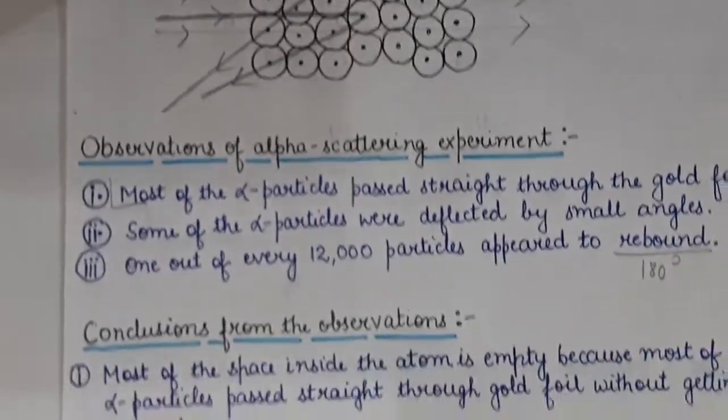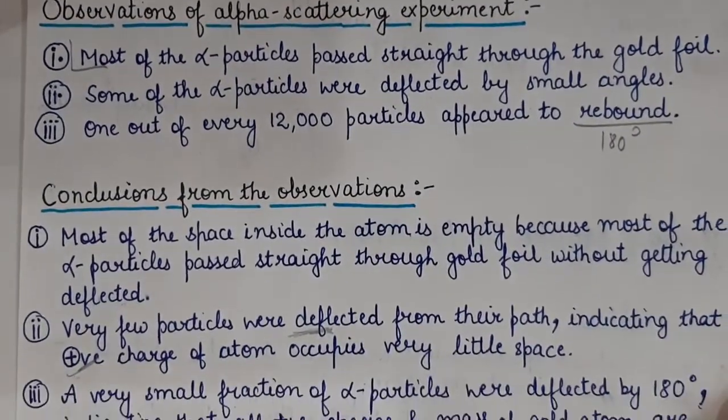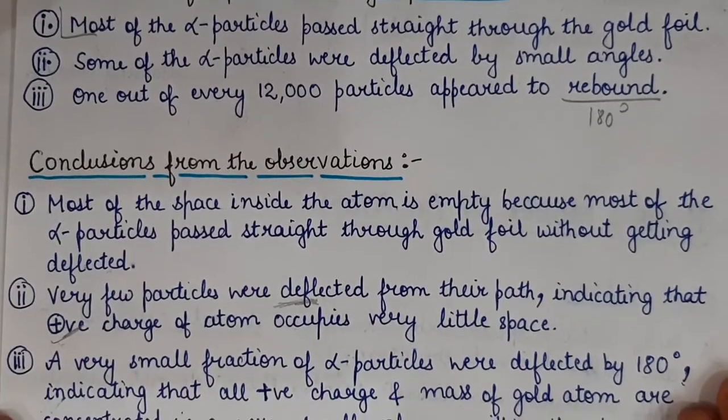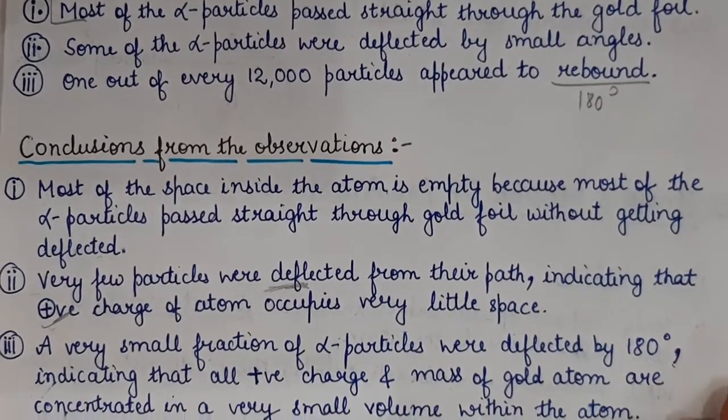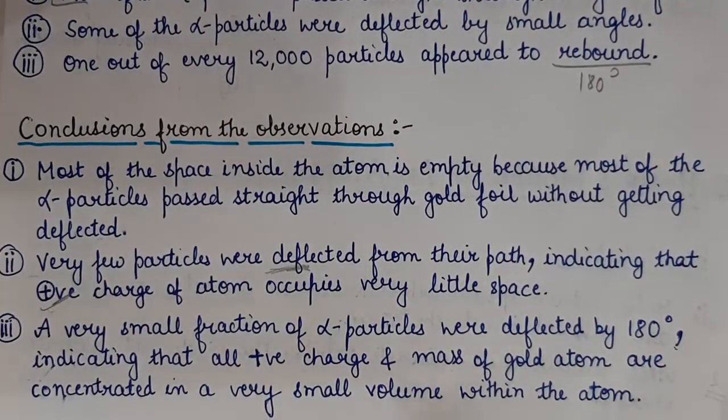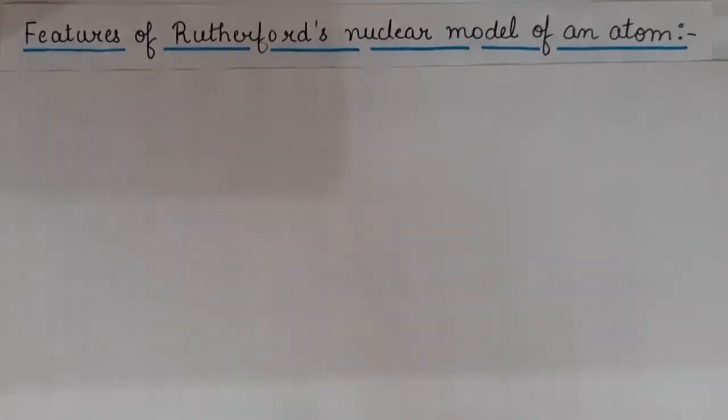So, you are clear with these observations and conclusions? Sure? Now, I discussed the observations and the conclusions. Now, next is what are the features of Rutherford's nuclear model of an atom.